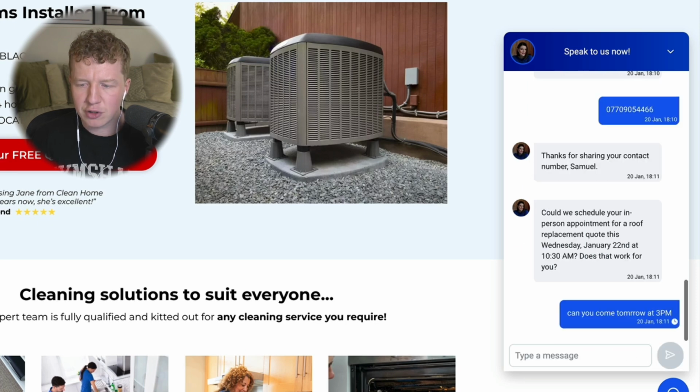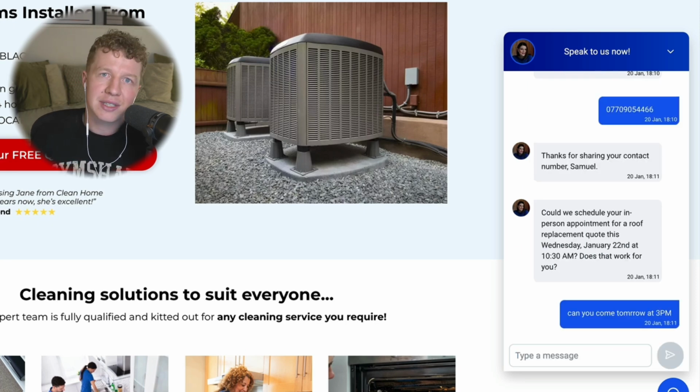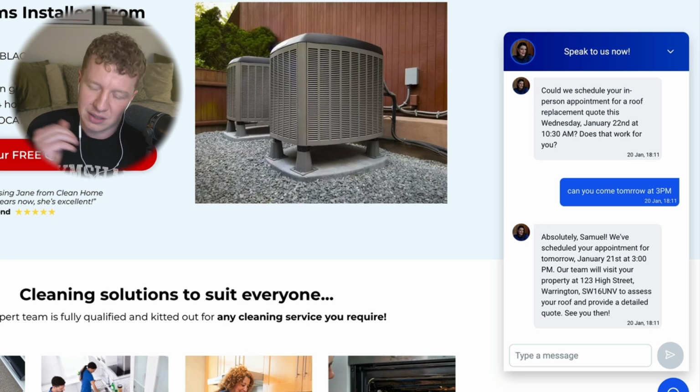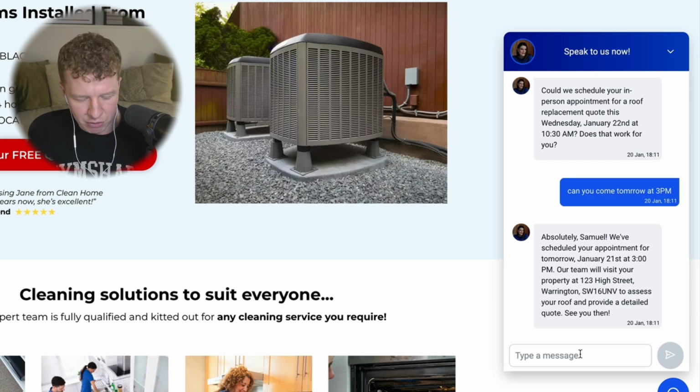And if your client, for example, wants a day's notice, you can obviously do that within your GoHighLevel calendar settings. You don't need to do that within Closebot. Within your GoHighLevel calendar settings, you can set the times that you want to be booking in, and this is talking directly to your calendar. So it said, great, we've scheduled your appointment for 21st, 3 p.m. So now that we've selected that, great, thanks.